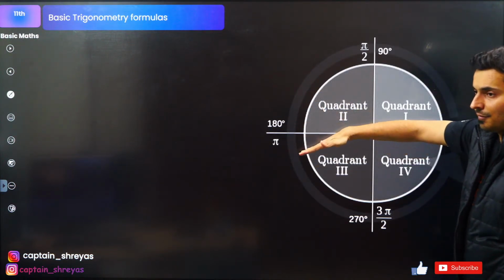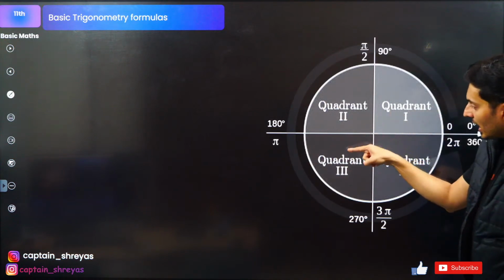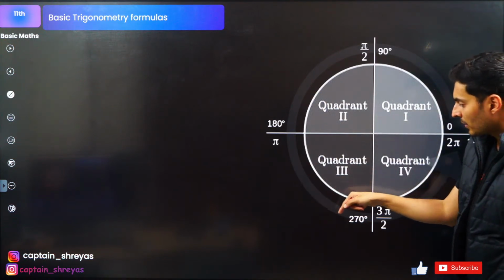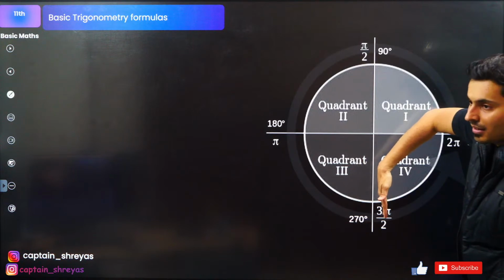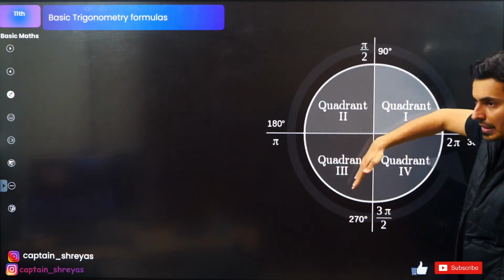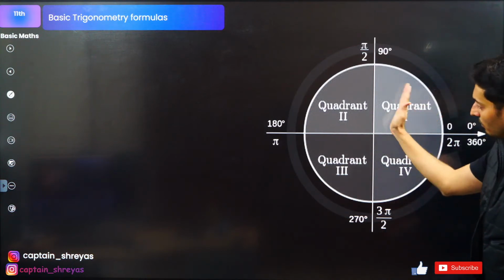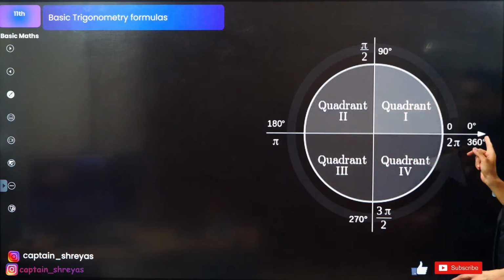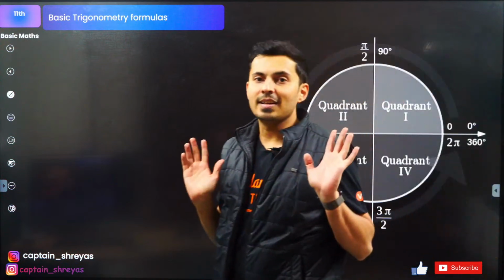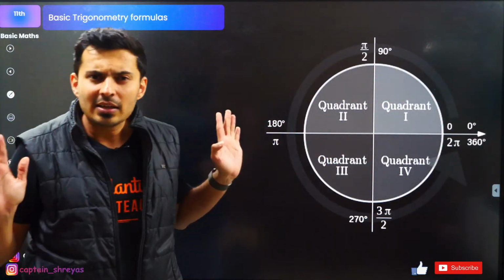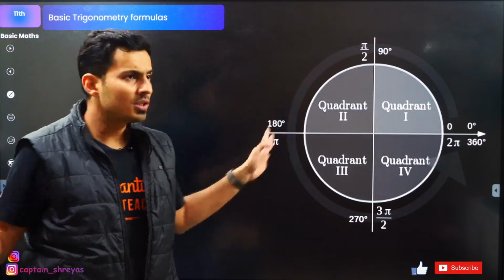You increase the angle further, it will go to the third quadrant till it becomes 270 degrees, or 3 pi by 2 radian. And you complete one revolution, that's 2 pi radian or 360 degrees. Is that clear, everyone, how the quadrants work?